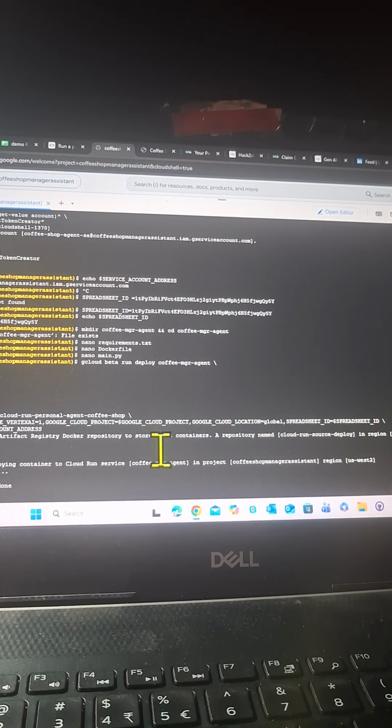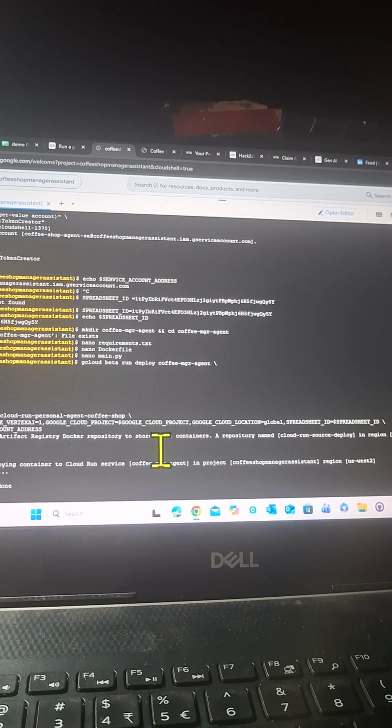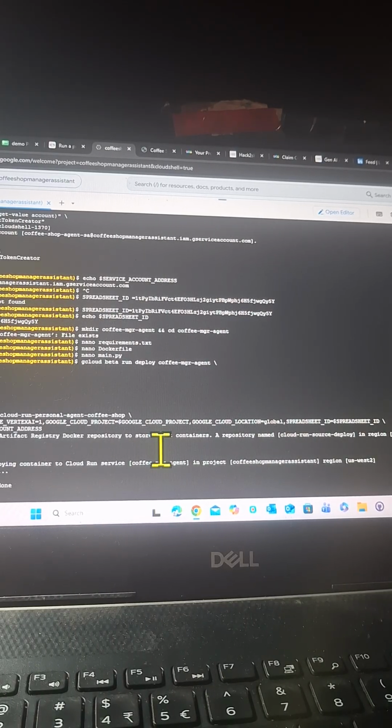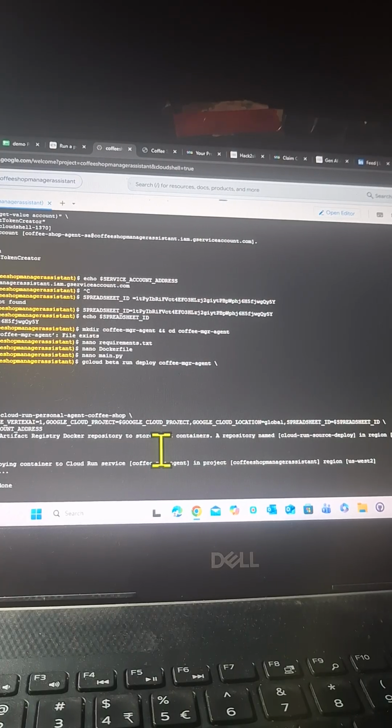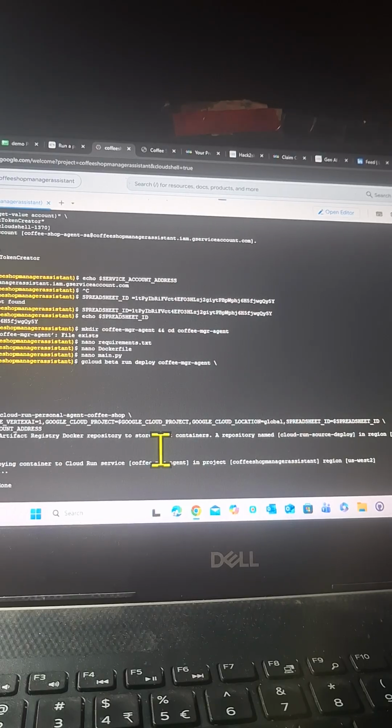Then the location, we are setting it as global by default for this deployment. The spreadsheet ID is again stored in the environment variable as $SPREADSHEET_ID, and then the service account, which fetches the service account email address from the environment variable we set as $SERVICE_ACCOUNT_ADDRESS.